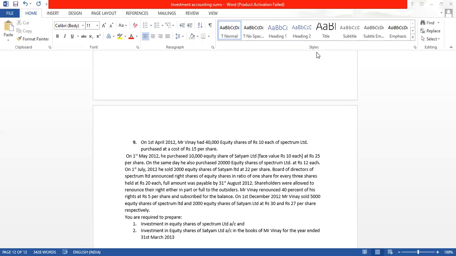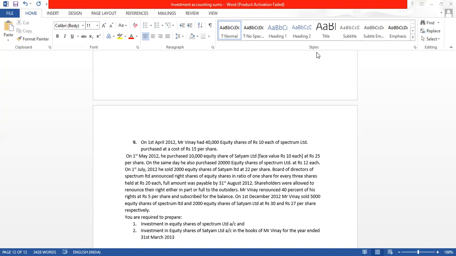Face value is 10 and rupees 25 per share. 25 is the cost value. On the same day, he also purchased 20,000 equity shares of Spectrum Limited at rupees 12. 12 is the cost.